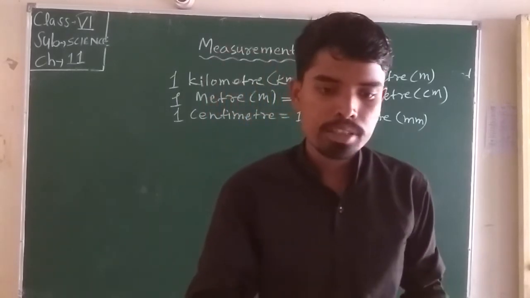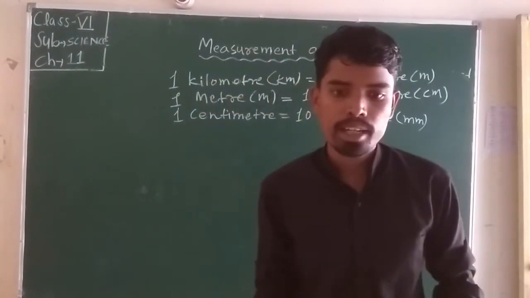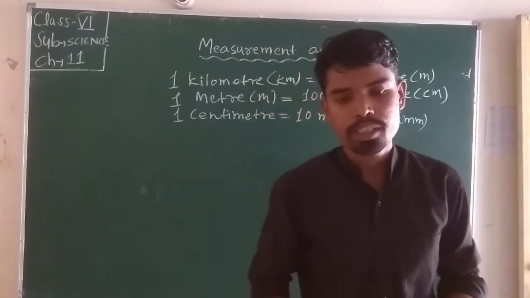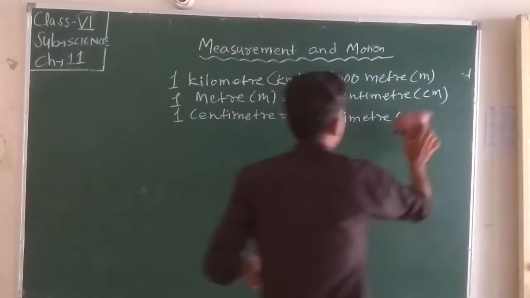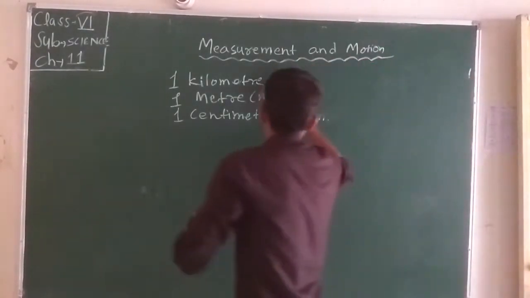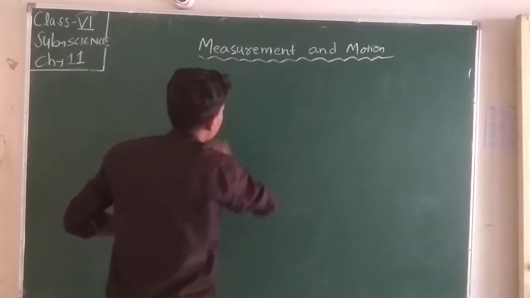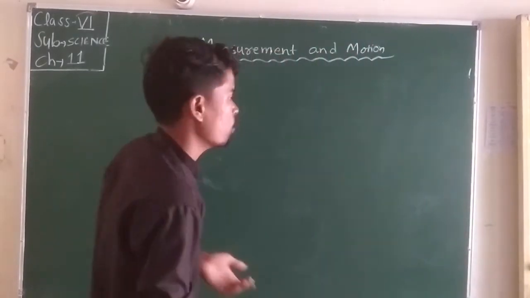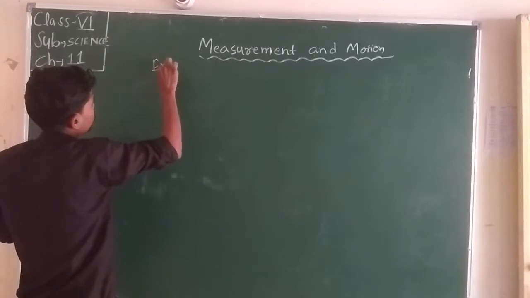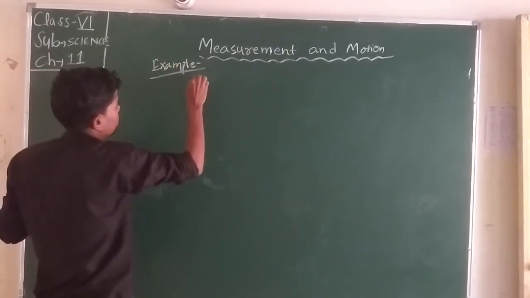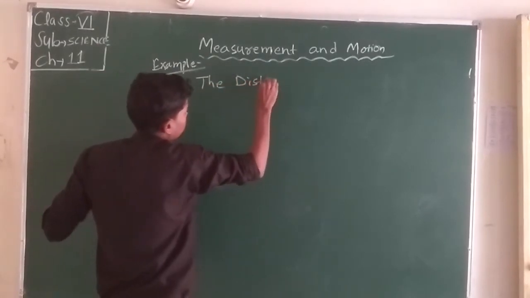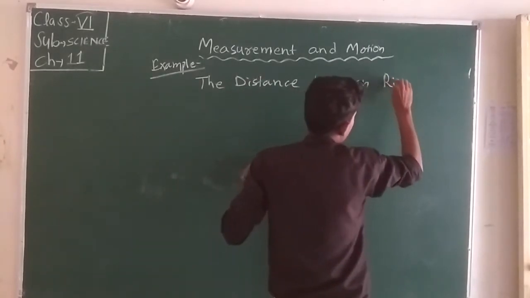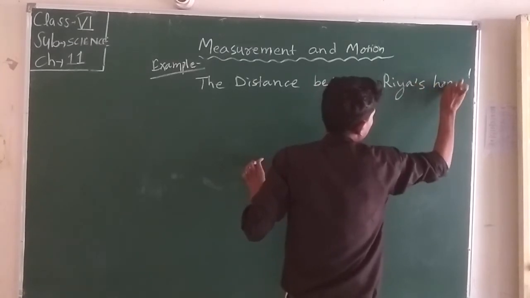For example, suppose the distance between Ria's home and her school is 3000 meters. Express the distance in kilometers.